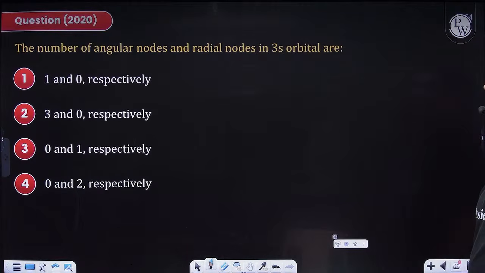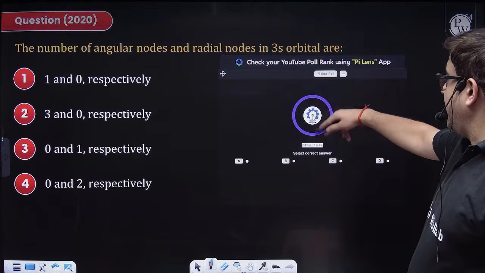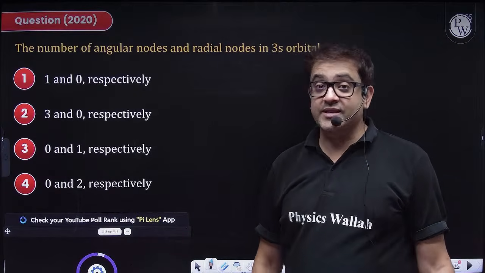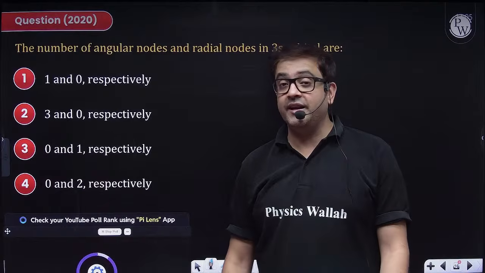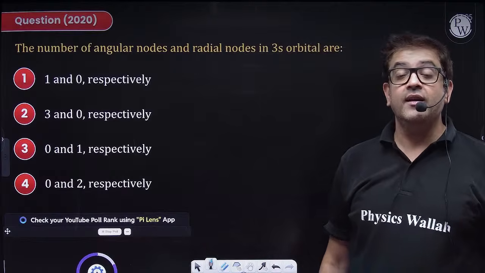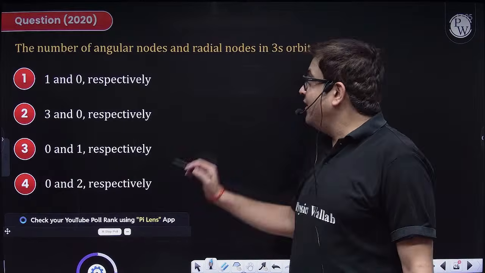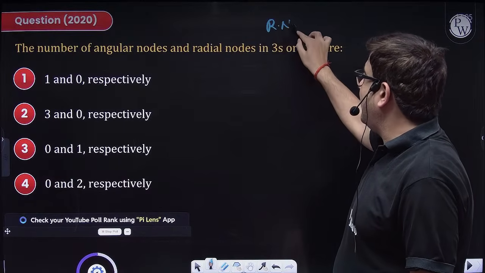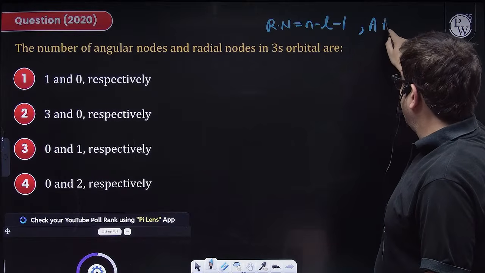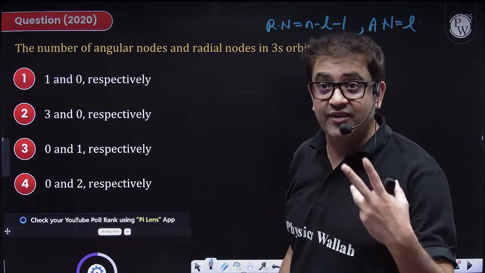Moving to the next one. Number of nodes. A node is an area where the probability of finding an electron is 0. Nodes are statistically determined. Therefore, this formula is also statistical, not a derived one. There are two types of nodes, radial nodes and angular nodes. Radial nodes have the formula n minus L minus 1. Angular nodes have the formula L. Sir, there is no derivation? No, they are statistical formulas.